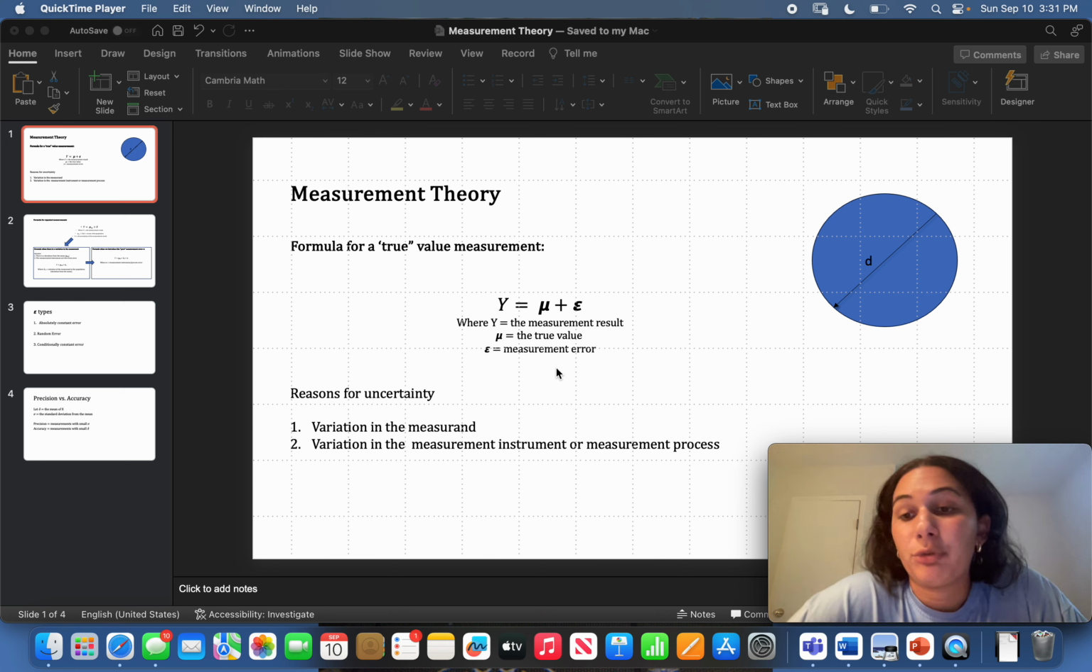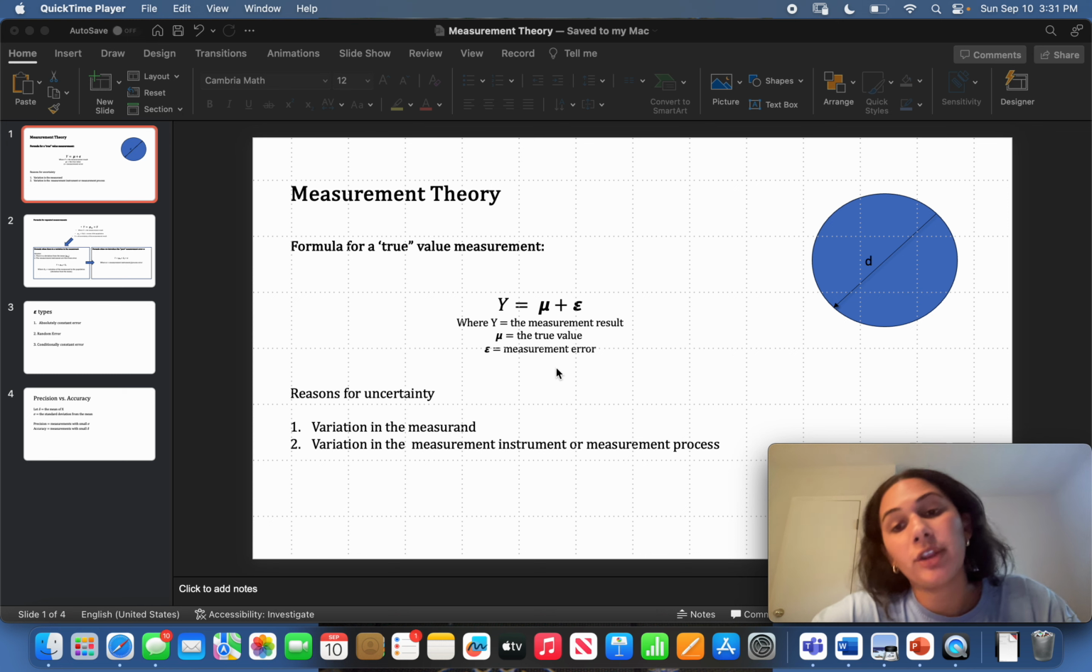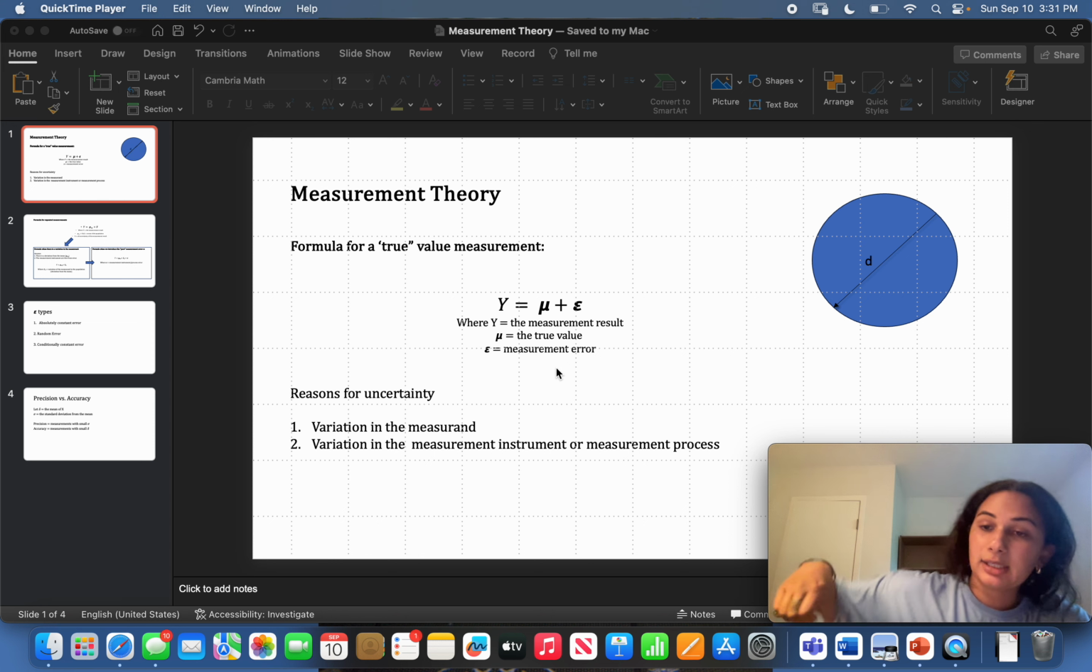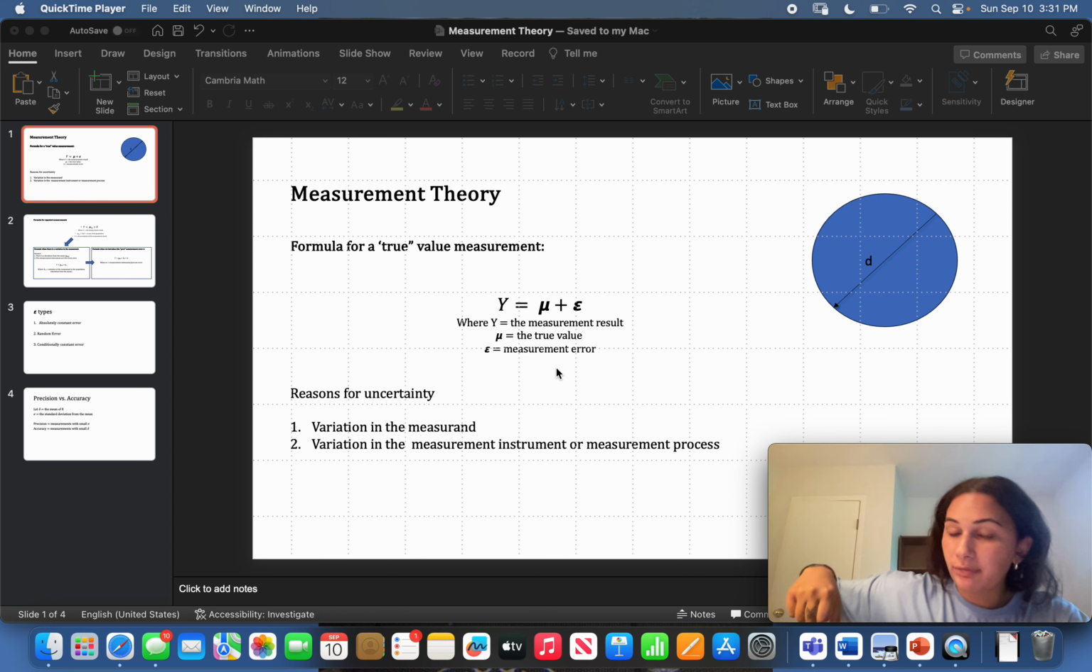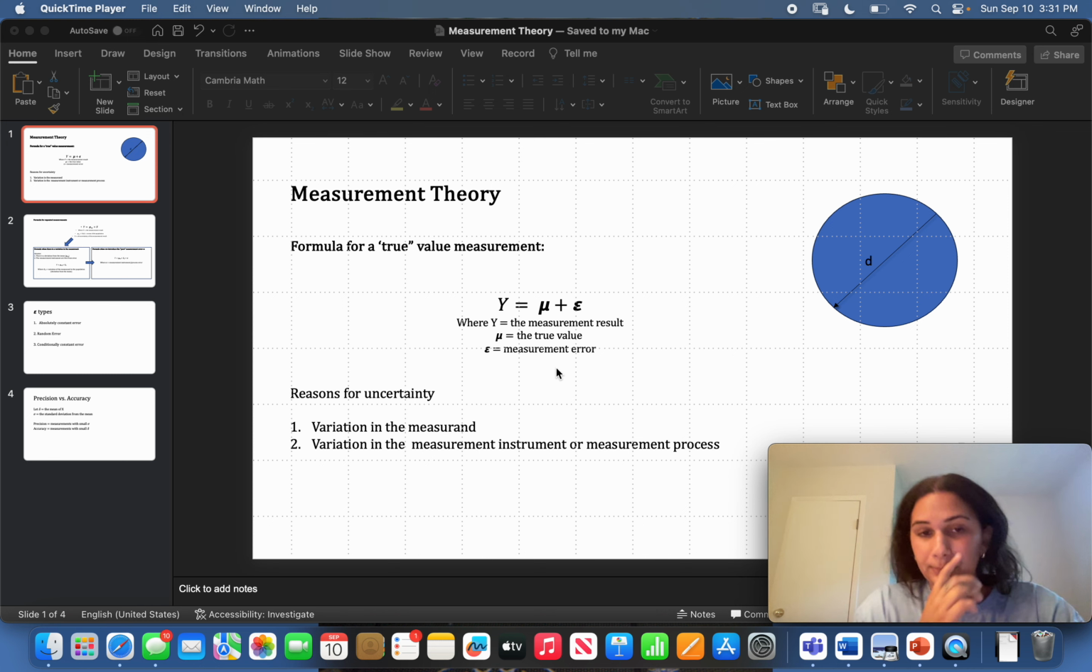So in the real world, we don't really have perfect circles. So depending on where you're taking the diameter from, you're going to get a different value. We also have variation in the measurement instrument or the measurement process. So if I'm holding that cylinder down and trying to take the diameter of it, I could apply pressure to it, deforming it and changing that diameter every time I take it.